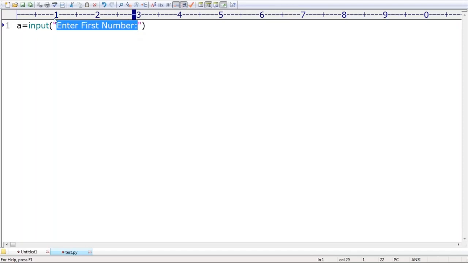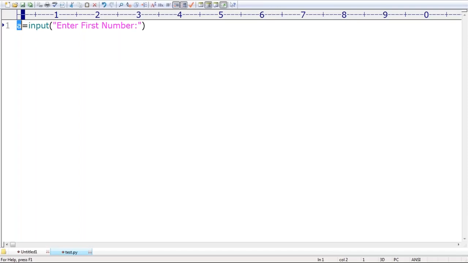Now you are going to enter some 10. That 10 will be stored in a. That 10 will be assigned to a. Everyone can understand? Please respond. If you want to read the data from the keyboard, which function we require to use? Can you please spell out the function name? Input function, right? Clear.